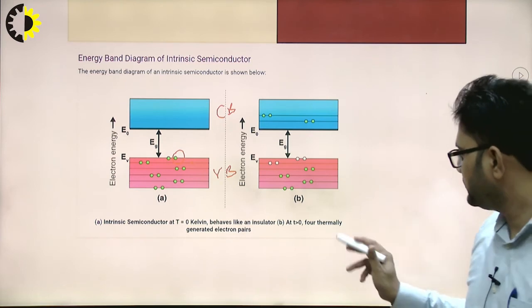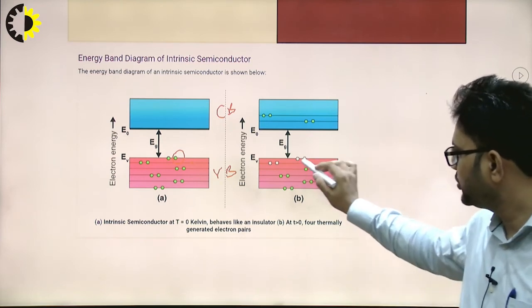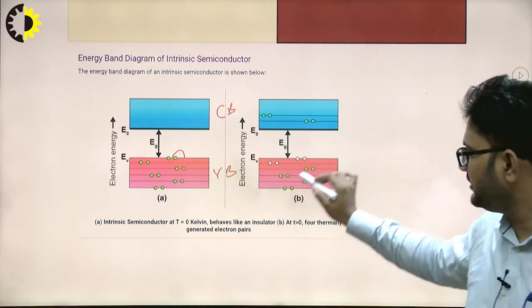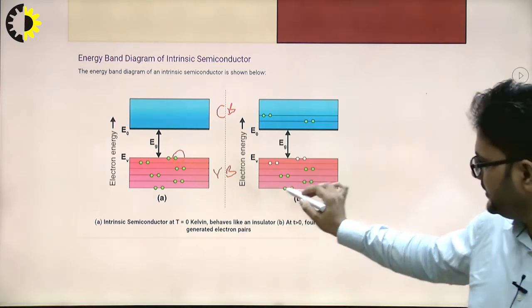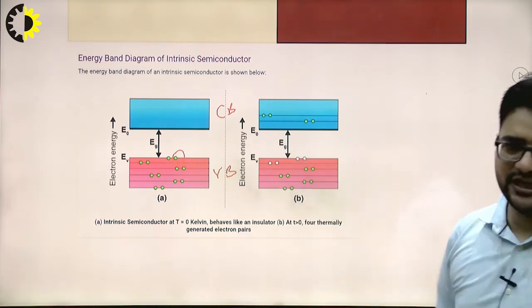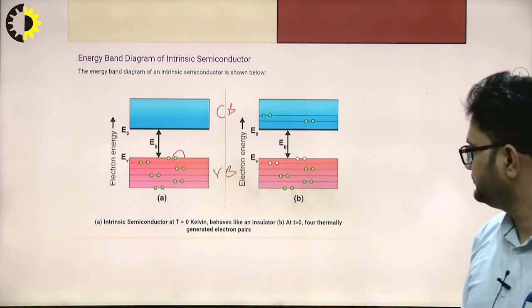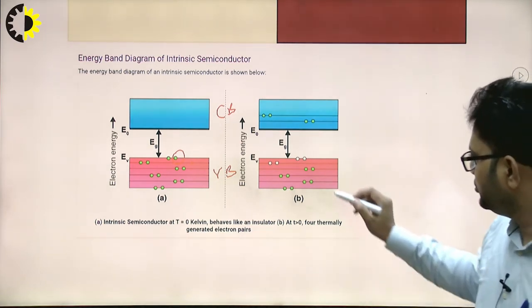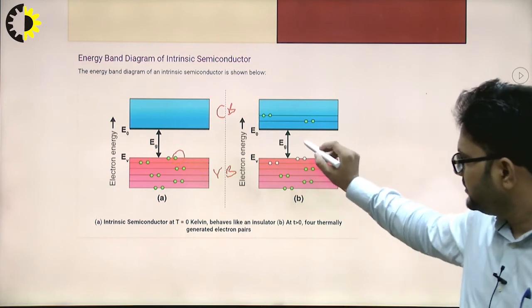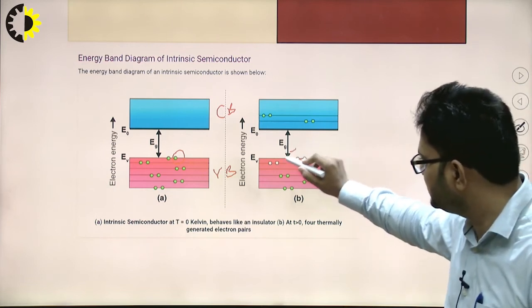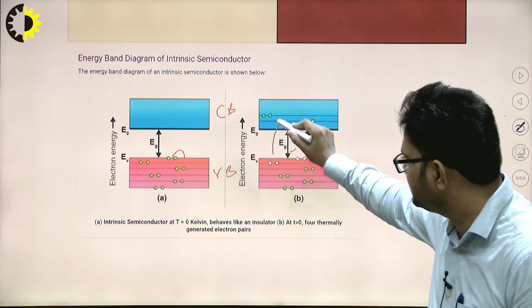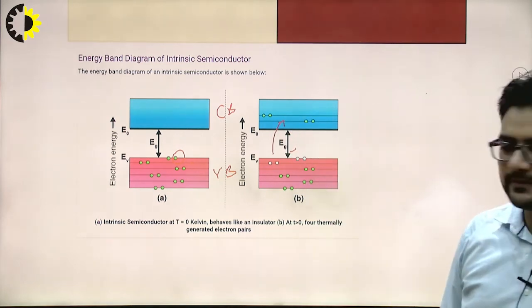So due to this covalent bond breaking, equal numbers of charge carriers, that is electrons and holes, are created, right? So electrons will be moving from this valence band towards the conduction band.